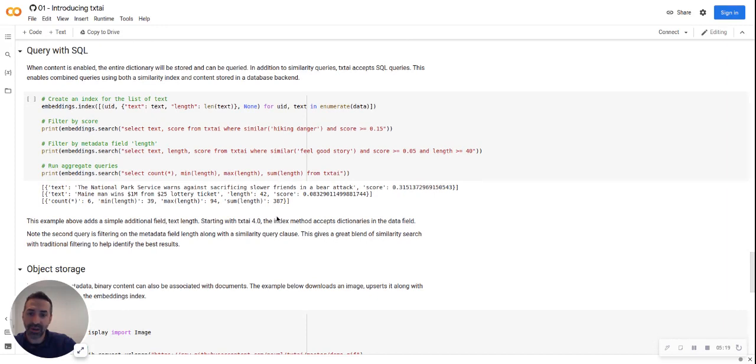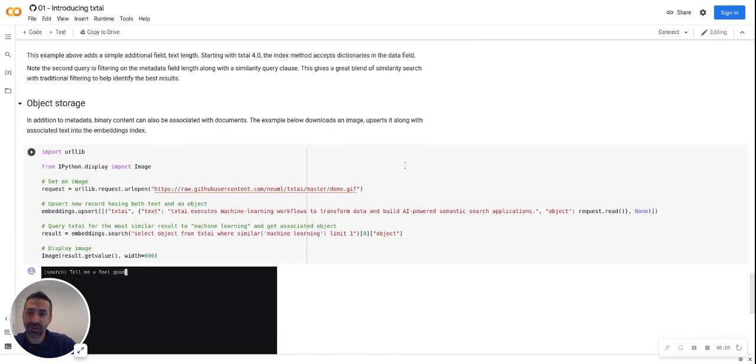SQL was another 4.0 change where you can run SQL statements, as you see here, select columns from the txtai index where similar, that's a similar clause, which runs a similarity query, but you also could have standard comparators, like just looking for the score or looking for the length, as in this case. Or if you're looking for an actual direct match, if you did want a keyword match, to match an exact word, you could do that, say where text contains or where text equals. All those are supported. Under the covers right now, it's using a SQLite database to do this, but there are other options for storing content, which will be coming in future releases.